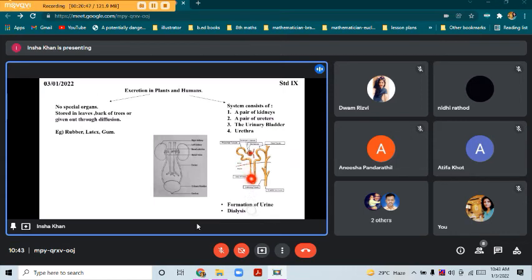Then it goes on. Again it coils up. It forms the distal tubule, which is connected towards the collecting tubule, and from there it is passed on to ureter. Lastly, we saw the mechanism of urine, how it actually occurs, how it forms, and dialysis, why it is done.